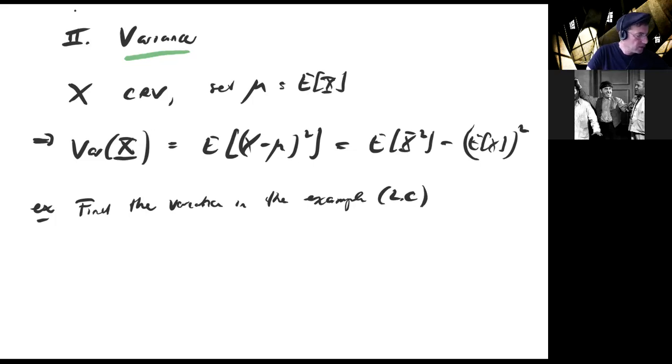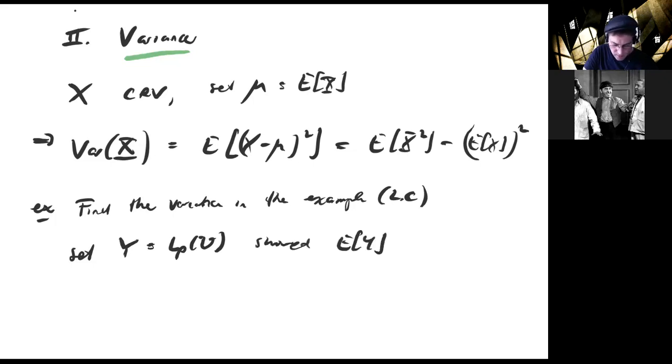Let's set y equal to that function L sub p. This is the stick problem. Recall that we showed that the expected value of y is equal to 1/2 plus p times 1 minus p.